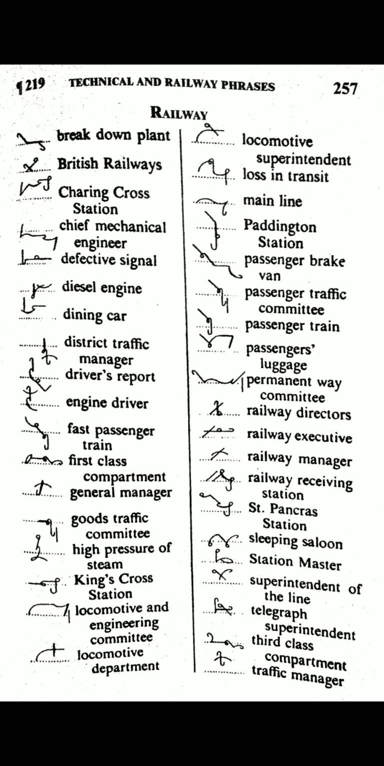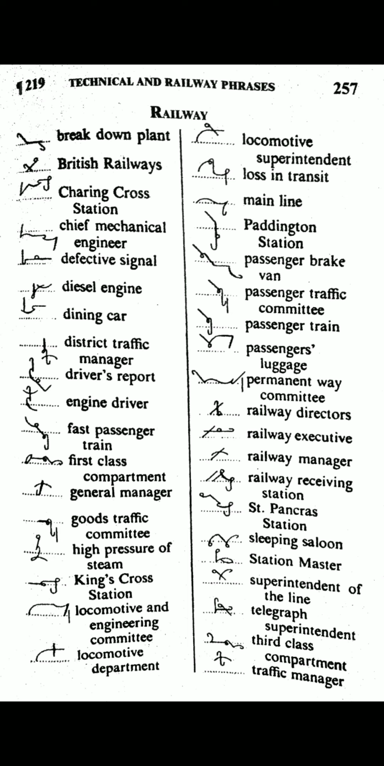Defective signal, D with F hook with K for defective, and S circle with K is used here for signal. Diesel engine, D through the line, S circle upward L is used here for diesel, intersecting N is used here for engine. Dining car, D above the line with N hook with NG stroke for dining, and K with R hook is used here for car.